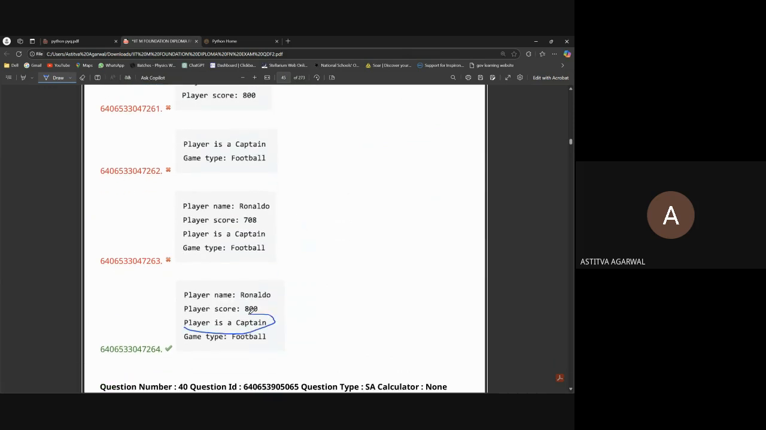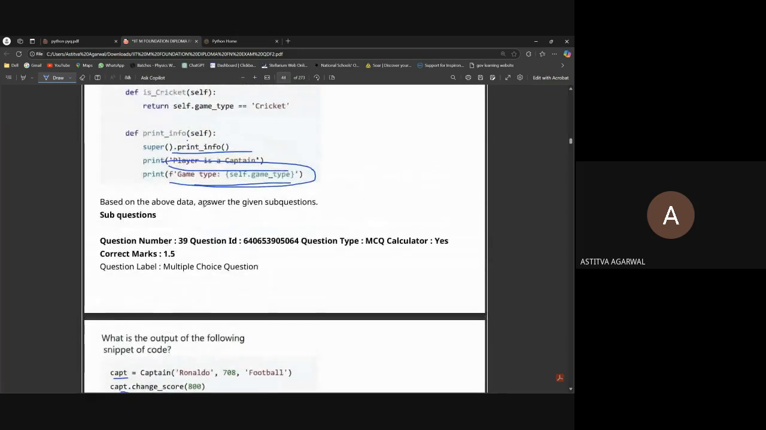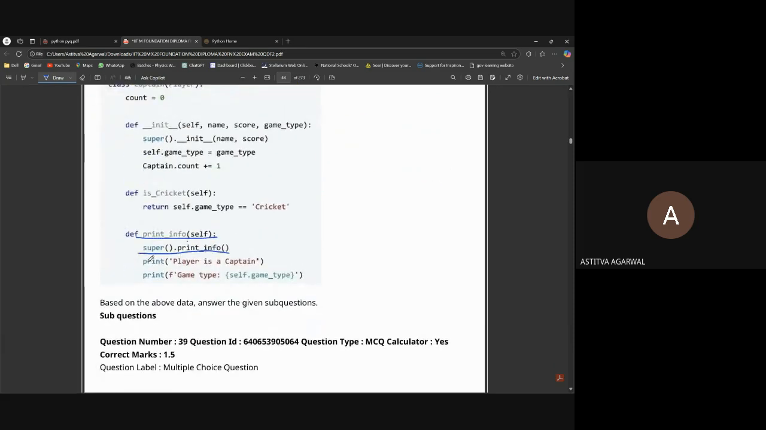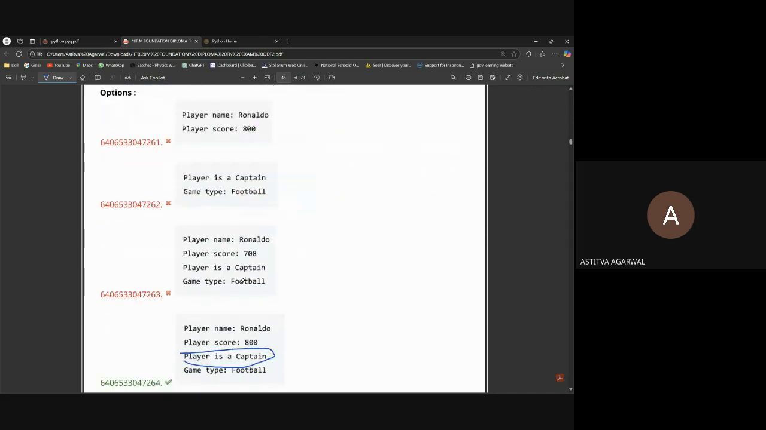Yes, it prints as a captain also, because here we are printing captain also. See what this print info is doing. It's first printing the info from the player, so the player name and score. It will be Ronaldo and 800. Then it will come back to this line and print that the player is a captain and print game type equals football. So the answer is this.